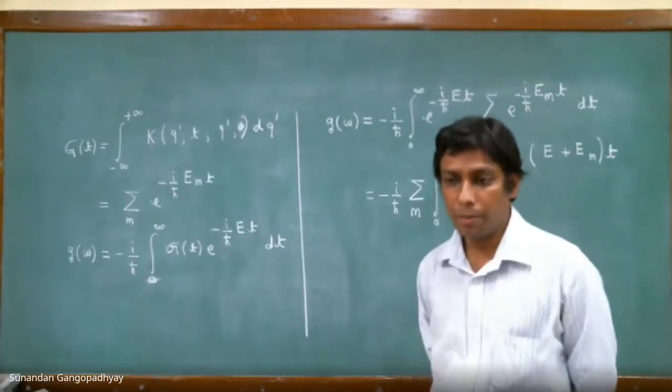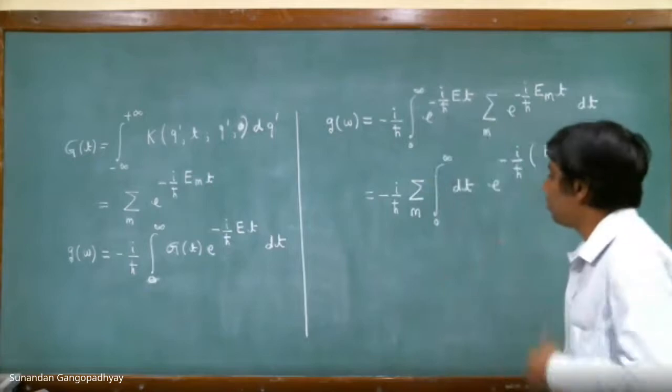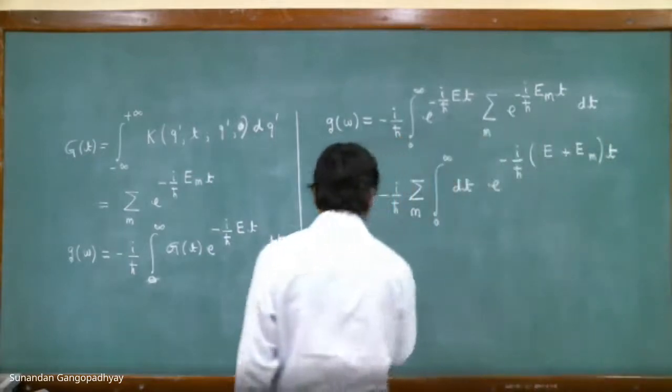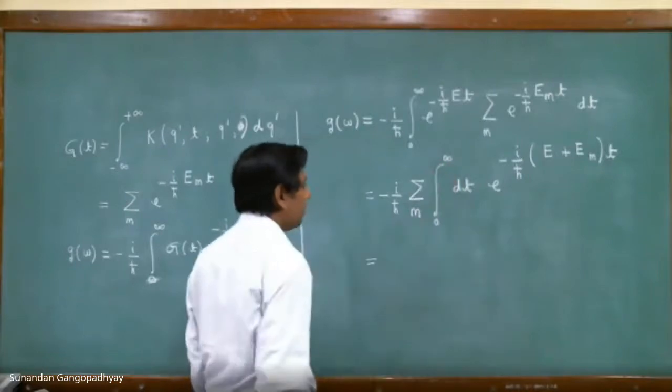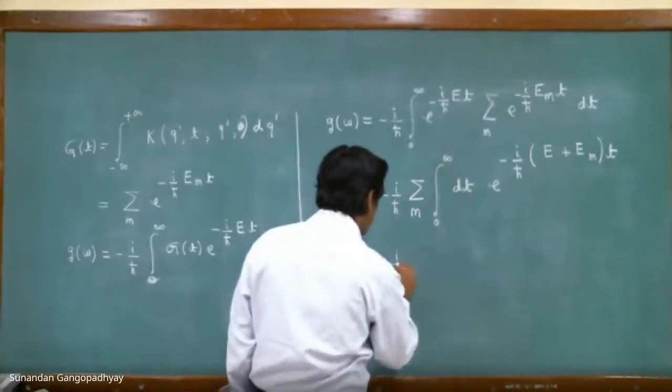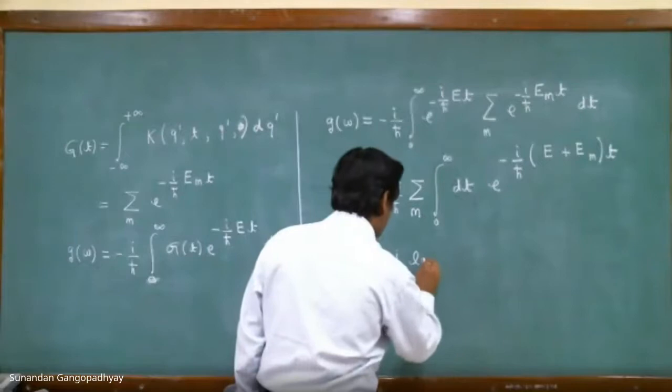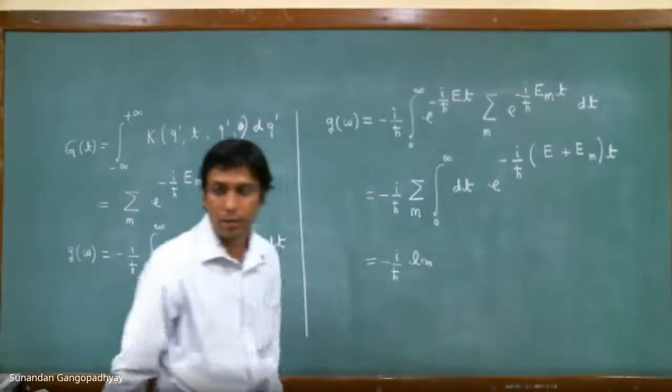So that is a problem in this expression. So in order to manage this limit infinity, what we do is the following.